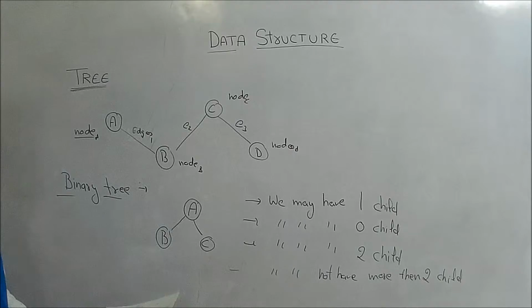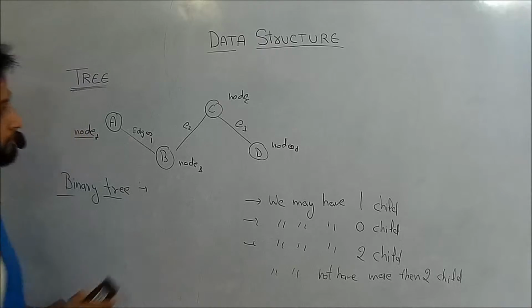Okay, for example, in case of binary tree, if I am having